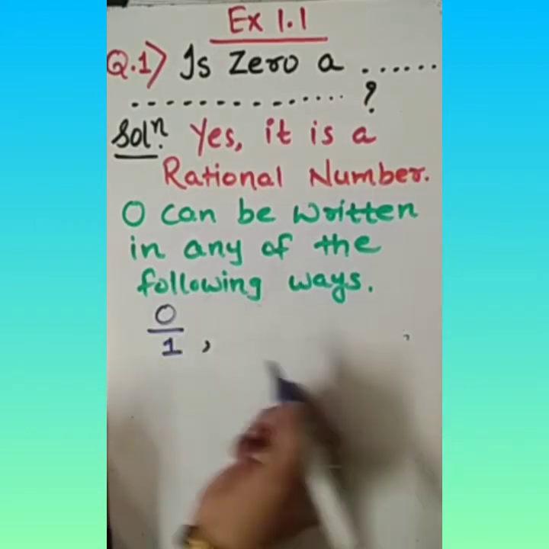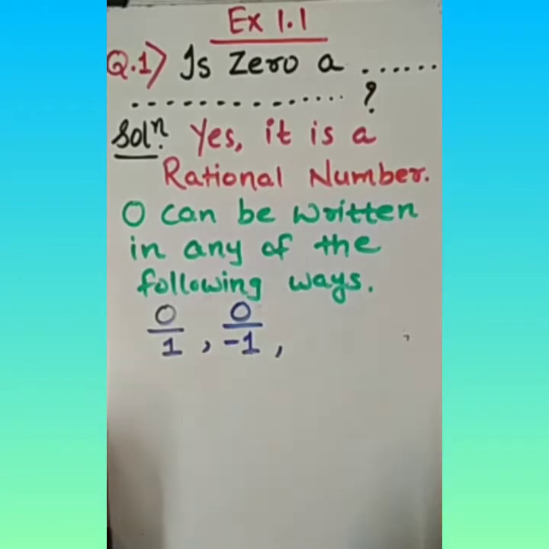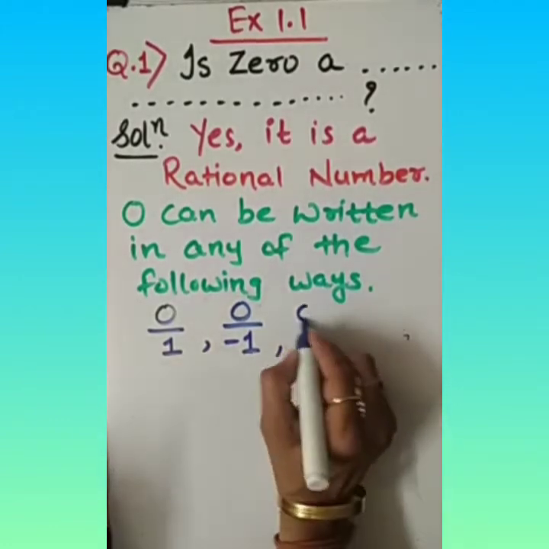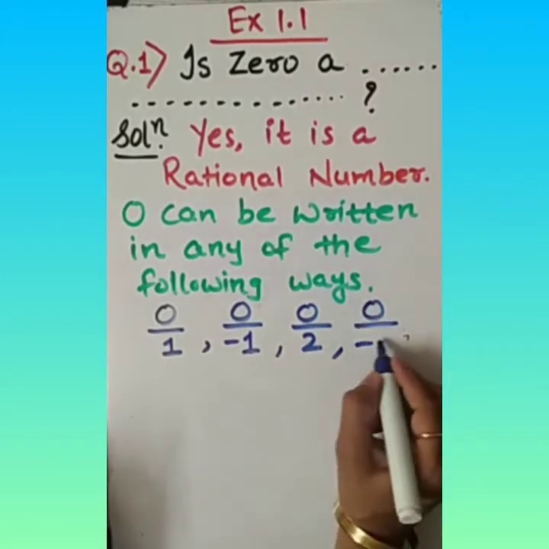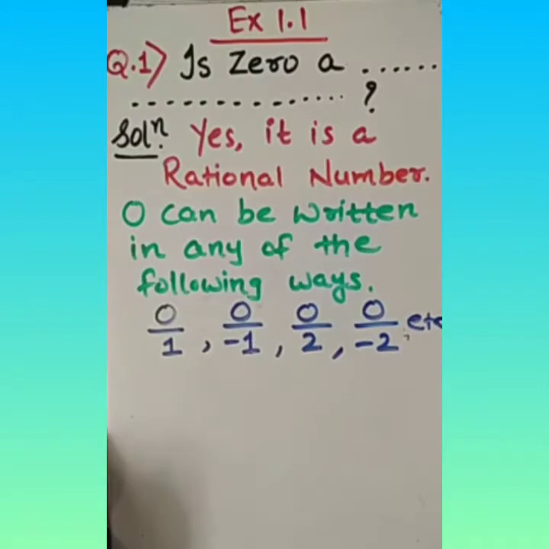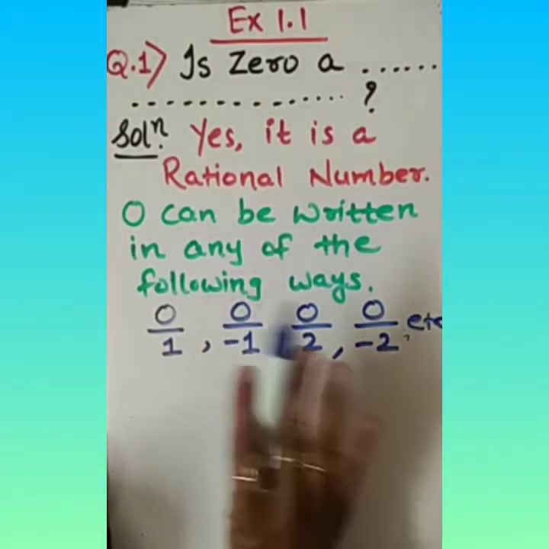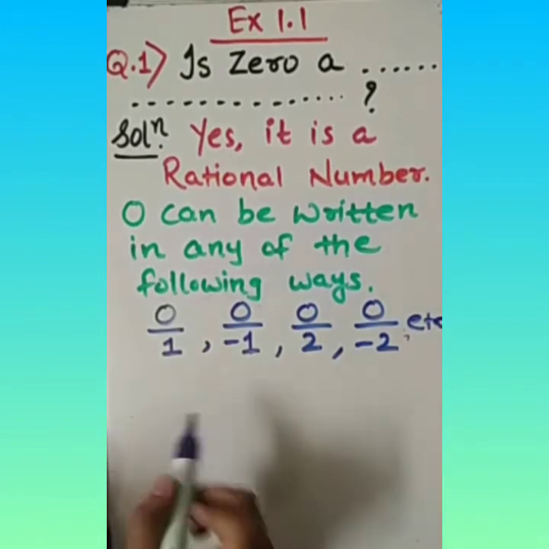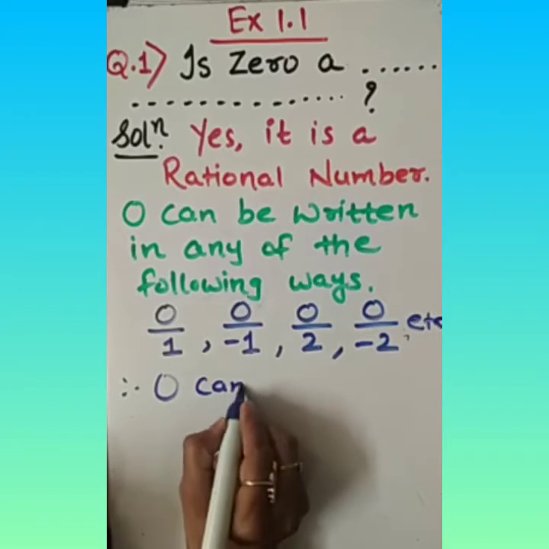Of course, no matter, I can write even 0 upon minus 1. Its value remains 0. I can even write 0 by 2, its value remains the same. Even 0 by minus 2, etc. In such a way, any number we can write in the denominator of 0, its value doesn't change. Therefore, we can say here 0 can be written.